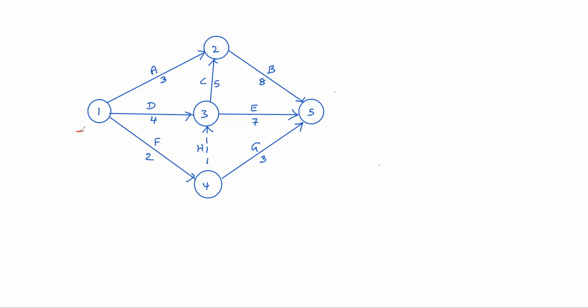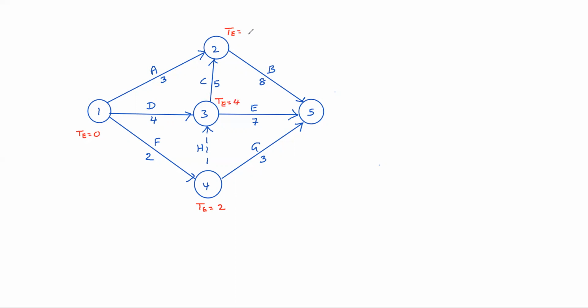Here TE equal to 0. Tell me TE here at 4. At 3, TE is 2 plus 0, 2. At 4, it is 4.